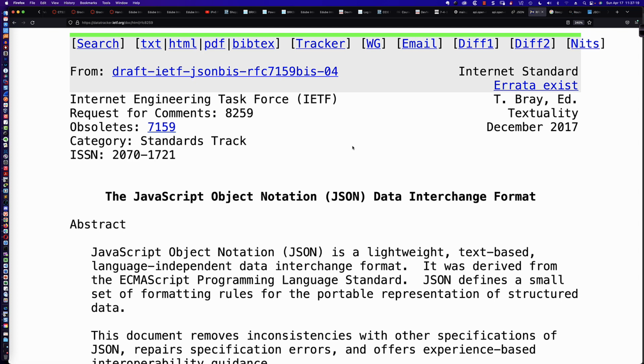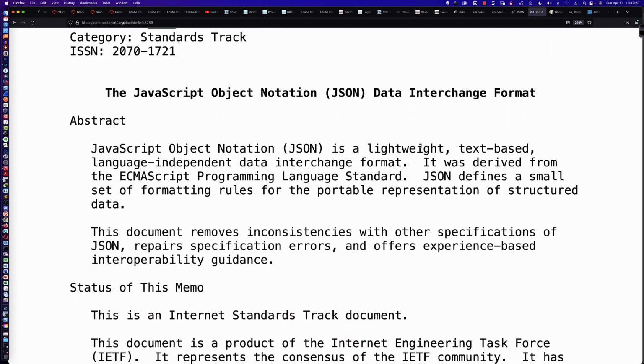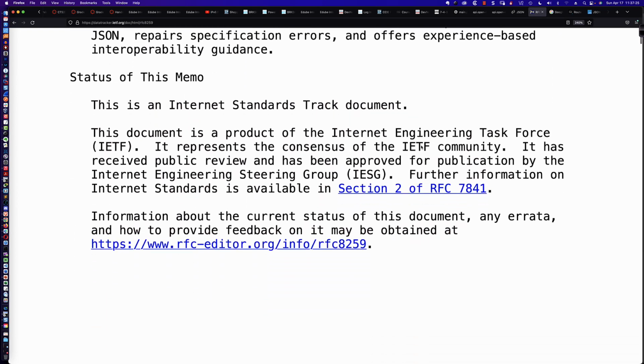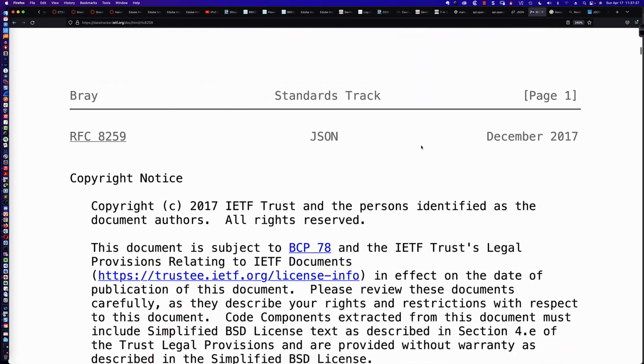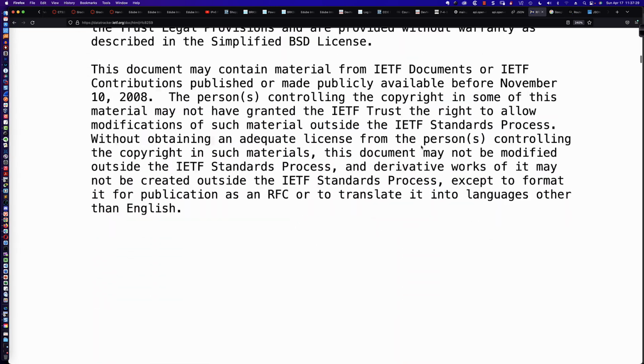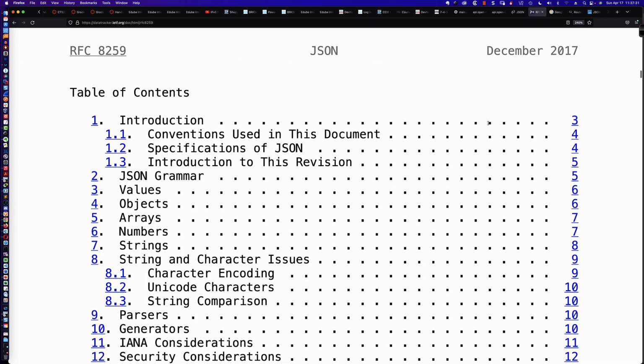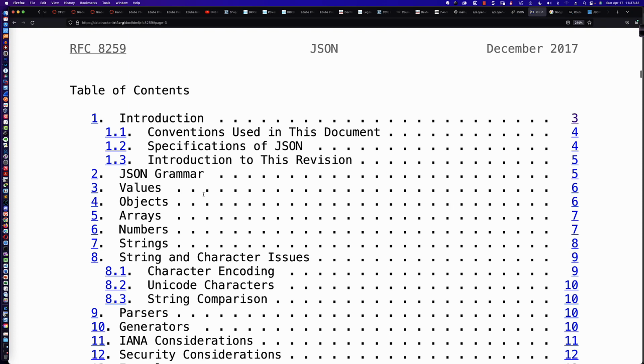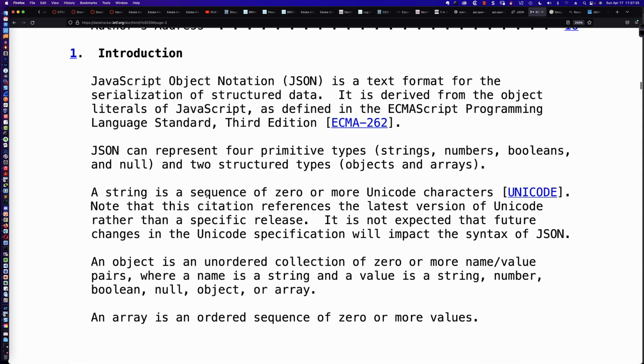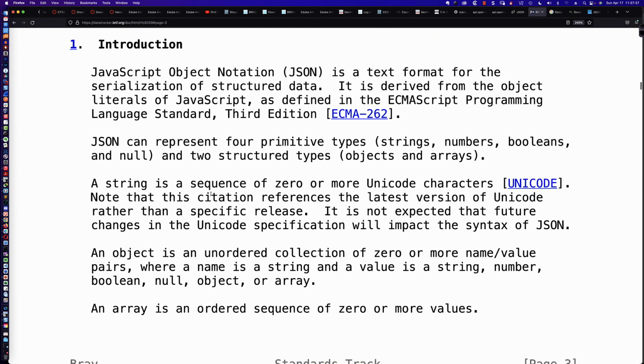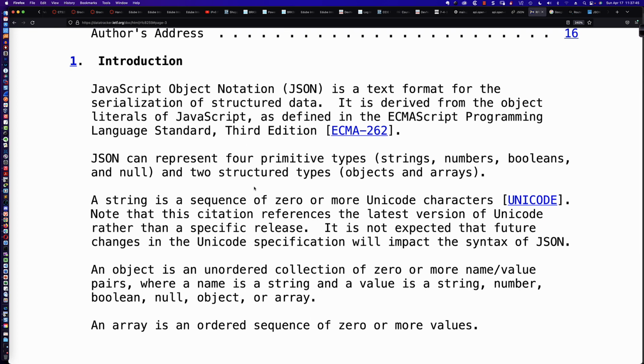So 8259 is the RFC that I would highly recommend that you take a look at. A lot of individuals don't know that JSON is a standard, and the RFC document contains, down in the introduction area, a lot of very good information about JSON and about the different types of primitives that JSON supports. So I would highly recommend taking a look at the RFC.